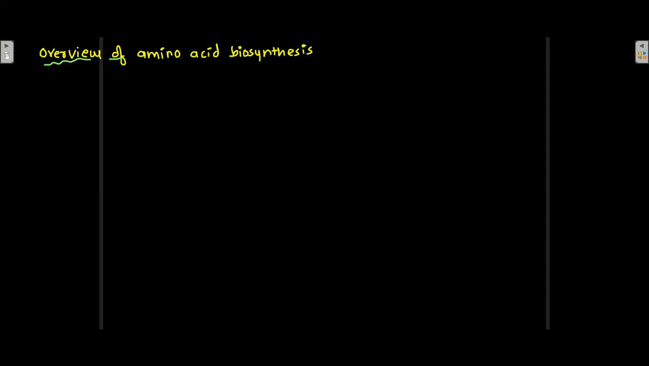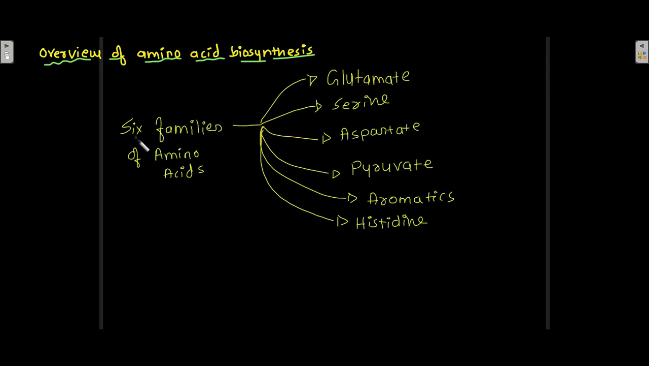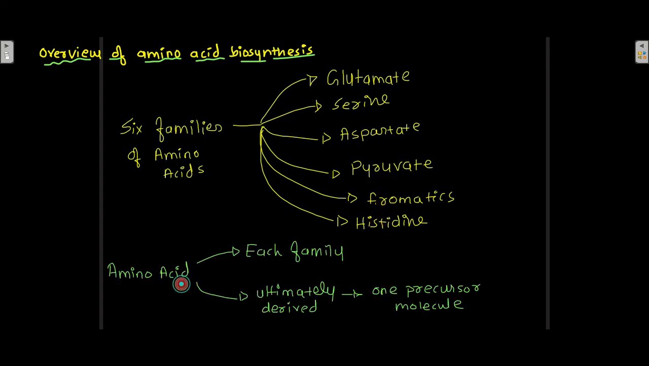Overview of amino acid biosynthesis. Now there are 6 families of amino acids: glutamate, serine, aspartate, pyruvate, aromatics, and histidine. The amino acids in these families are ultimately derived from one precursor molecule, so on the basis of which precursor molecule the amino acid is derived from, it is classified accordingly.